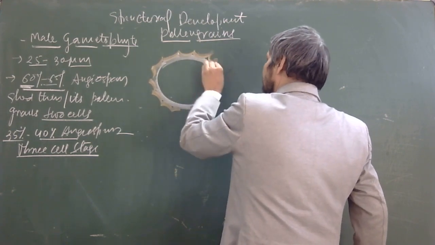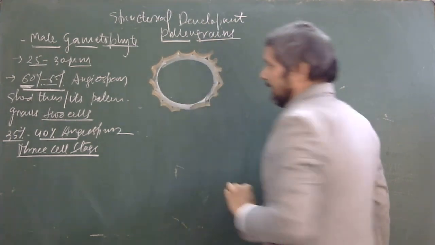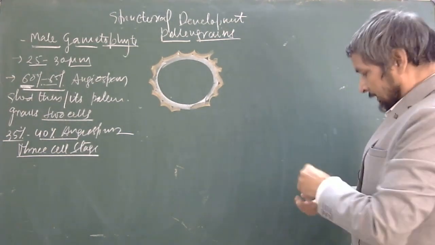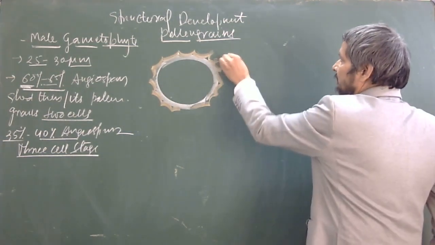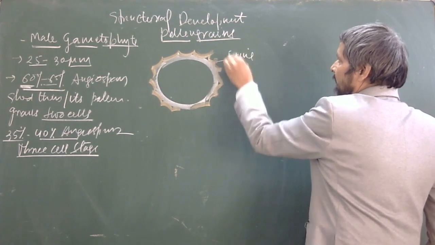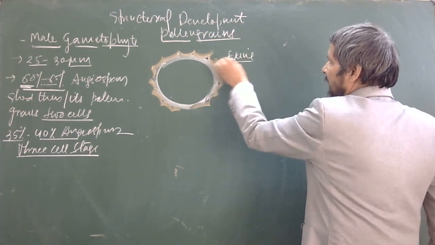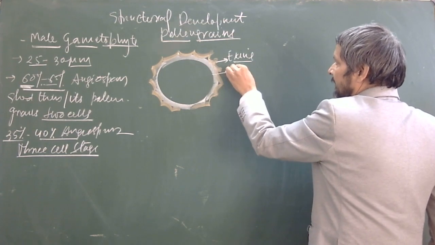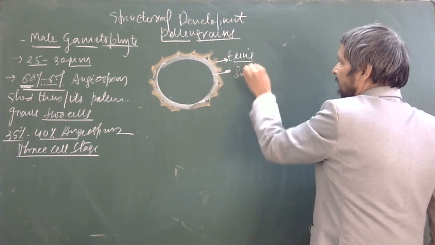Just for your understanding purpose, I am drawing the two layers. The outer layer is called exine, and the inner layer is intine.